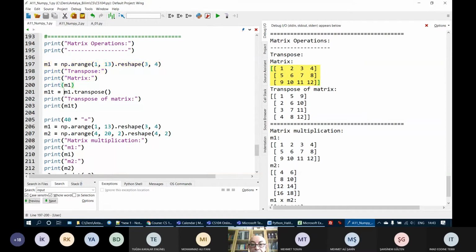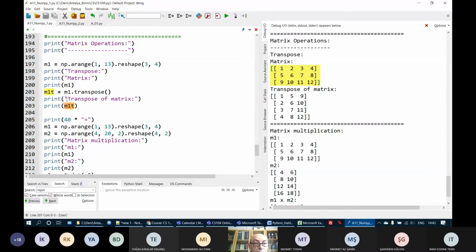If I want to take the transpose of that, I say M1 dot transpose. This gives me a new matrix, which is the transpose of M1, and I store this into M1T, T for transpose.